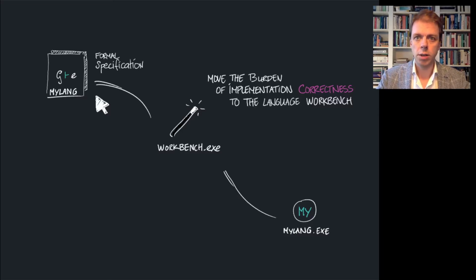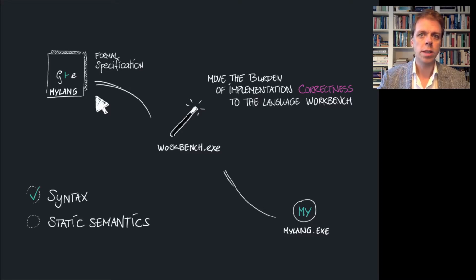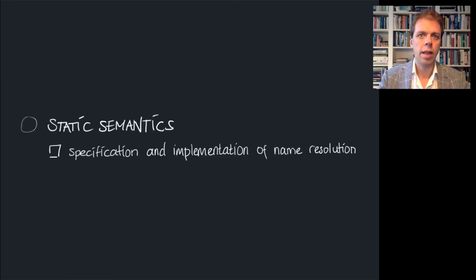For some language aspects, this ideal is already reality. Language syntax is specified using context-free grammars from which parser implementations are derived by parser generators. For static semantics, that is for type checking and name resolution, this ideal has not yet been fully realized. The specification and implementation of name resolution, supporting all the features that we find in modern real-world languages, is a big challenge in realizing that ideal.